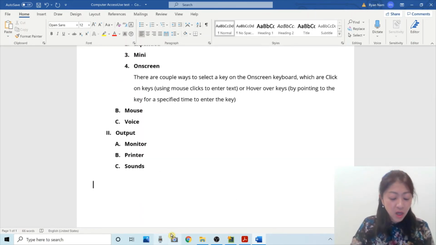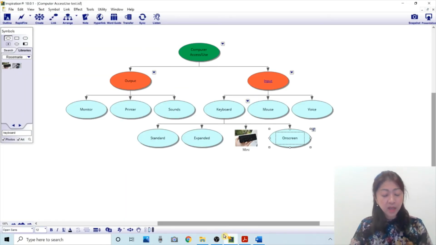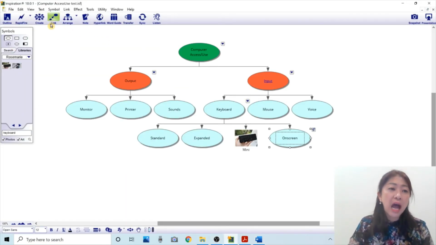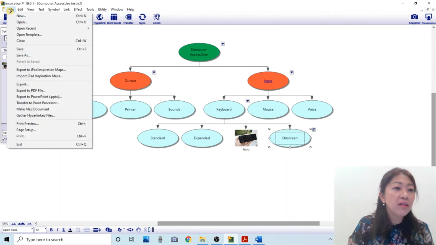Let me go back to Inspiration. And I can also export this diagram as a picture format. So let's see, under File, there is the Export button.